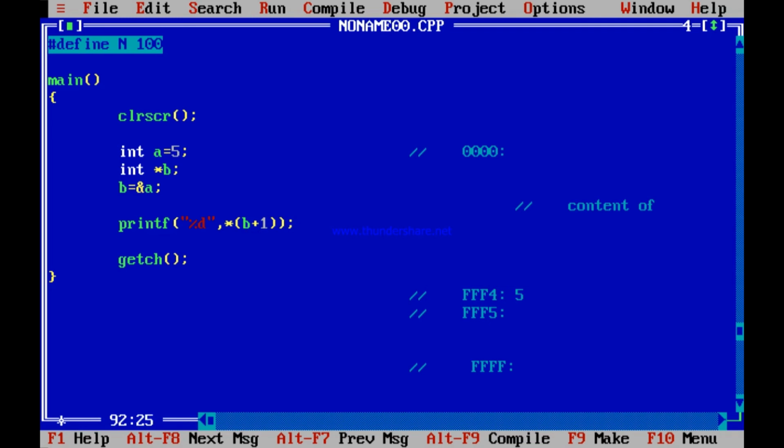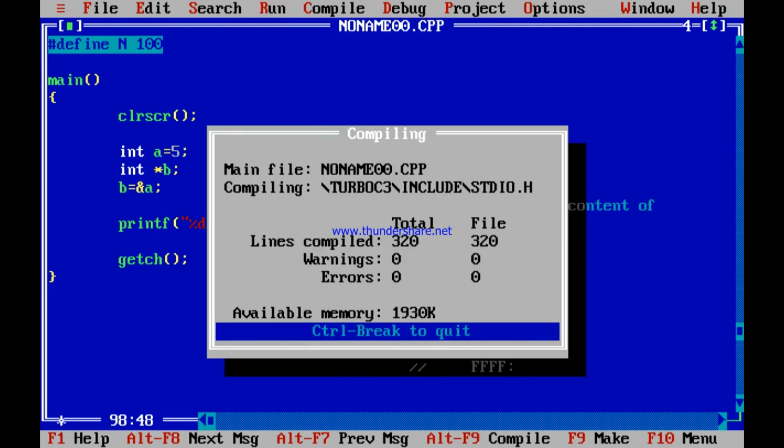FFF4 plus 1, not FFF5 but FFF6, because it is an address of an integer, which takes 2 memory locations. So FFF4 plus 1, the next memory location, is FFF6. I am trying to print the content of FFF6, which I have not initialized. Run the program and check for yourself.